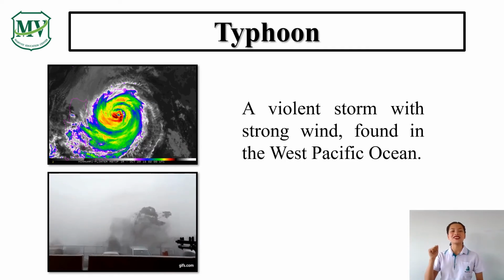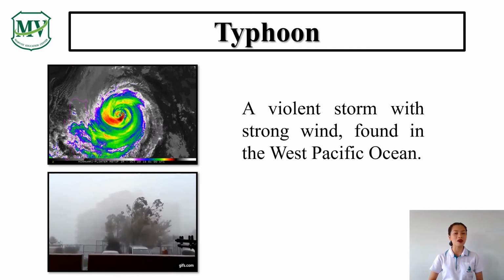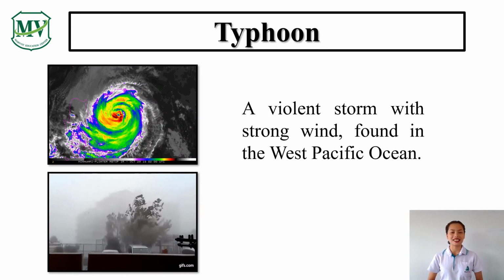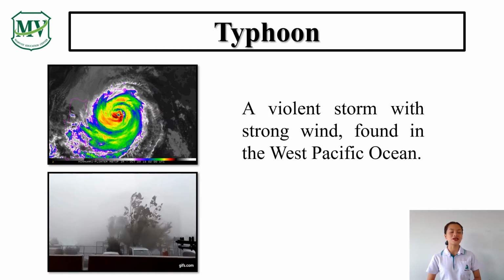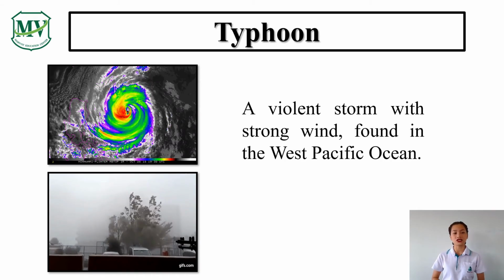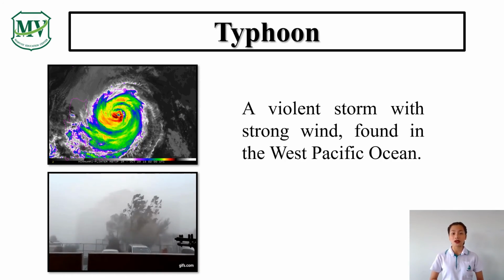Trivia time! Do you know that a typhoon is stronger than a hurricane? Yes, because in the West Pacific Ocean, the water is warmer. That creates a better condition for the development of storms.